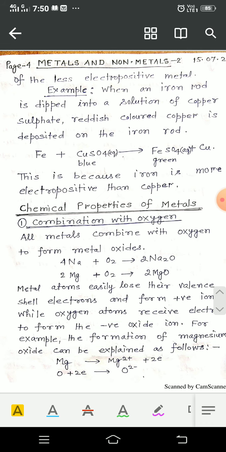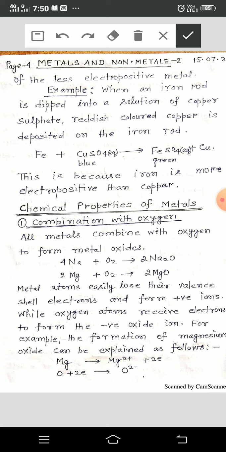Everything is clear here: the metal loses electrons, and those electrons are gained by the electronegative element, which in this case is oxygen.